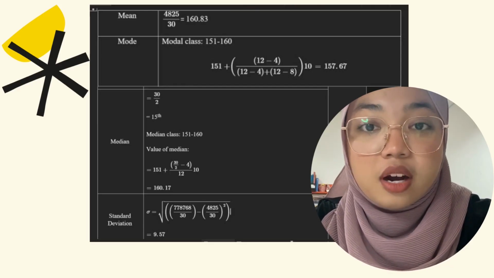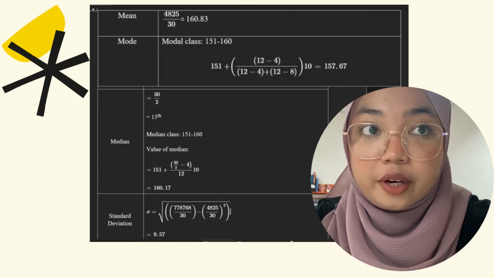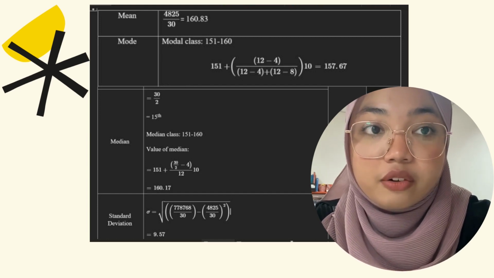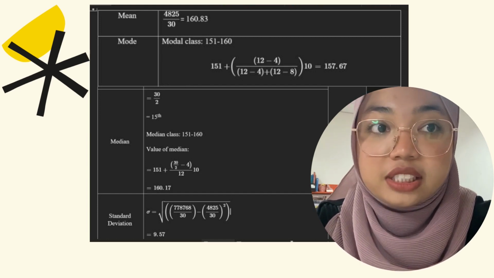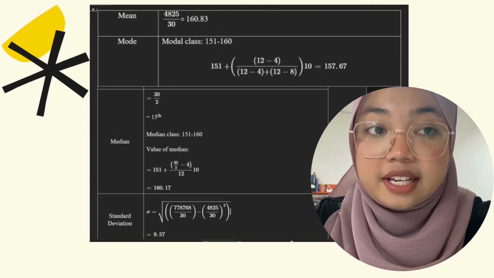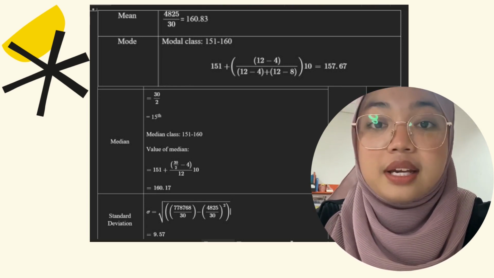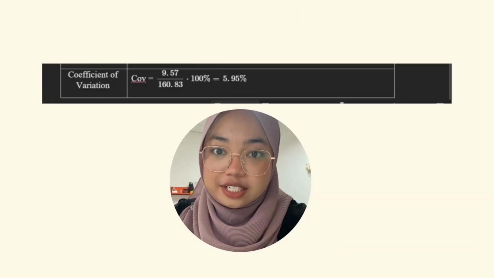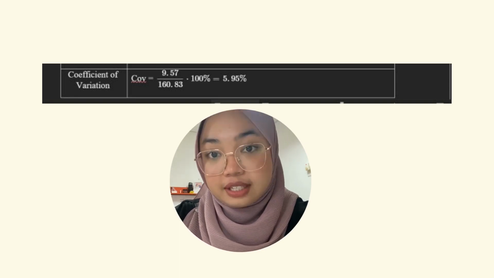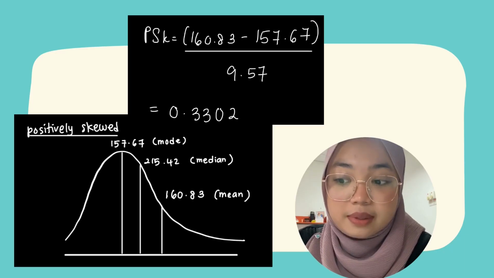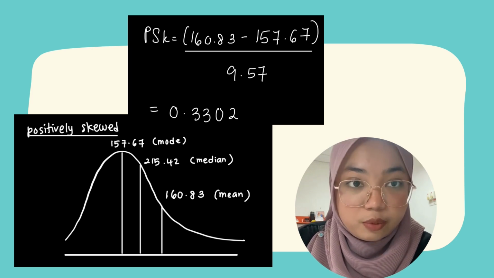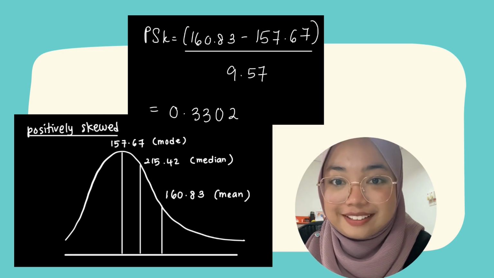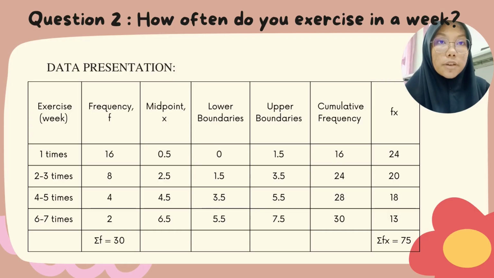After calculating, we got the mean answer is 160.83, mode 157.67, and the median, we got the answer from the 50th position, where the height range is 151 to 160, and the answer is 160.17. And lastly, the standard deviation is 9.57. Moving on to the coefficient of variation, we got the answer of 5.95%. For Pearson measure of skewness, we got the shape of distribution is positively skewed, where the PSK is equal to 0.3302.